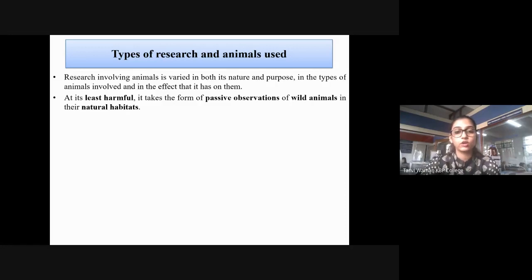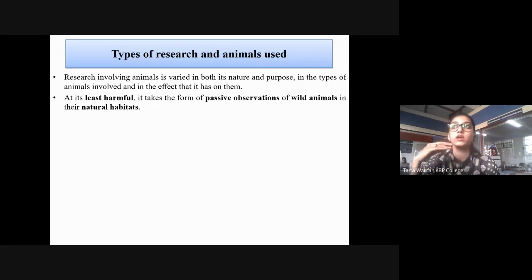It will take the form of passive observations of wild animals in their natural habitats, where you're just going to observe how the wild organisms are behaving in their natural habitat. You're not going to do anything to them. It is going to observe. That is the least harmful kind of research or survey.